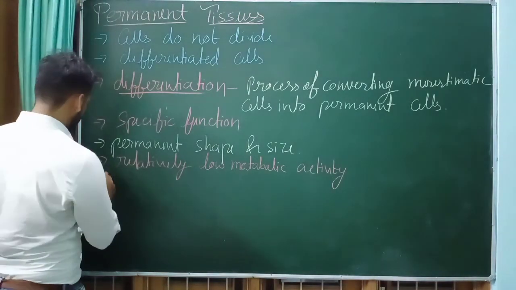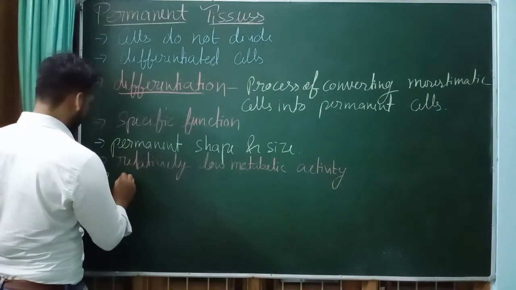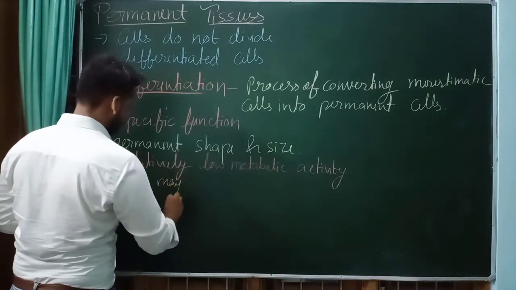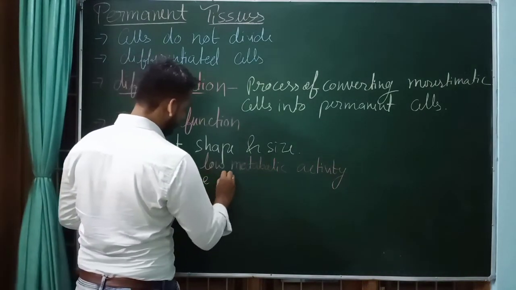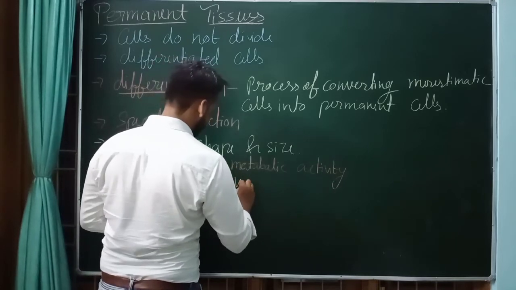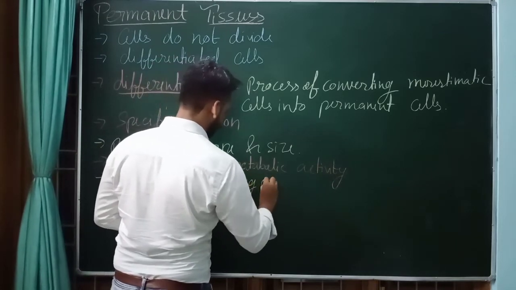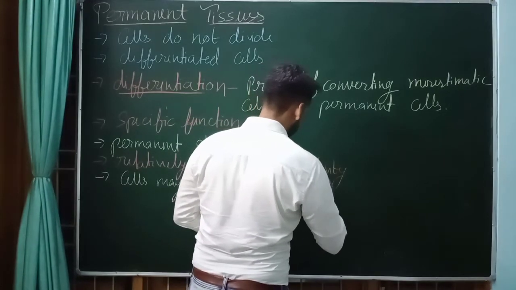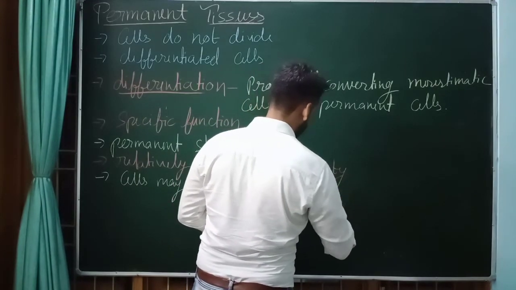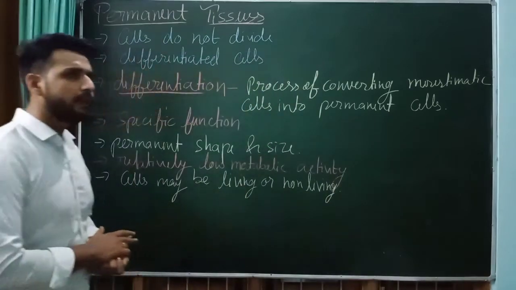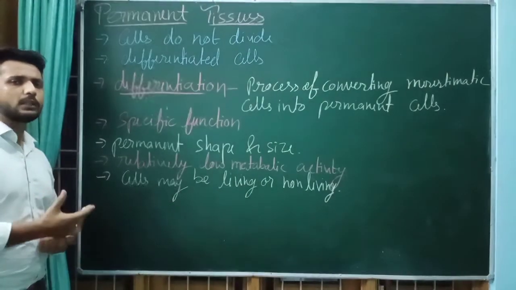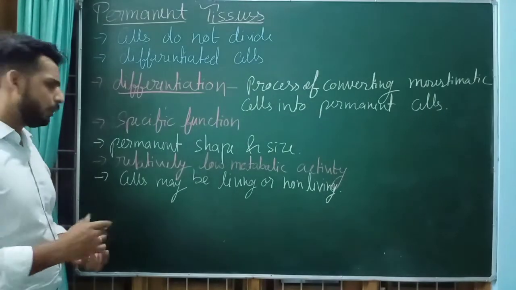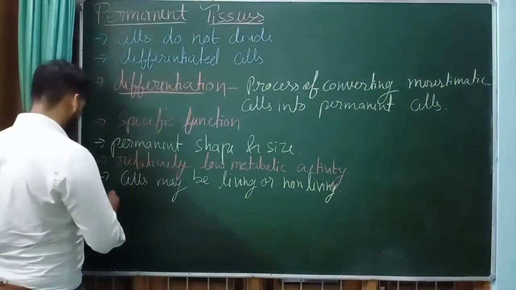So here we can see cells may be living or non-living. Got it? Next, if we talk about the intercellular space, that also may be present or might not be present.